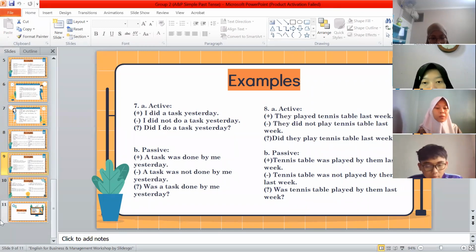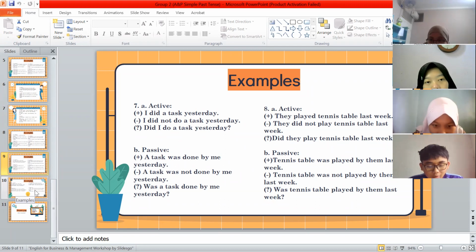The passive voice, the sentence, table tennis was played by them last week. And the negative sentence, table tennis was not played by them last week. And the interrogative sentence, was table tennis played by them last week? Okay, next.